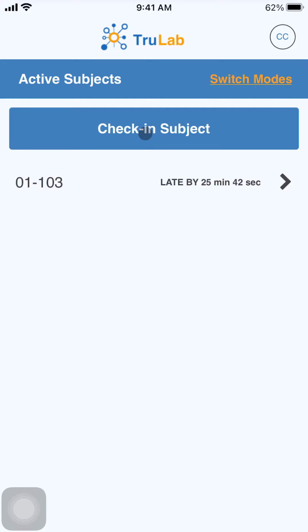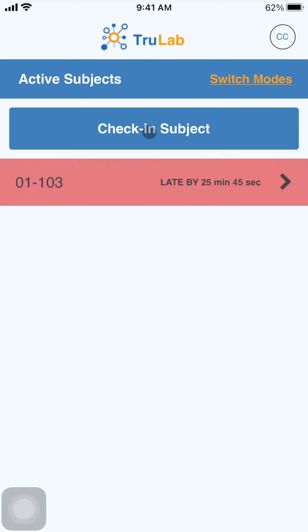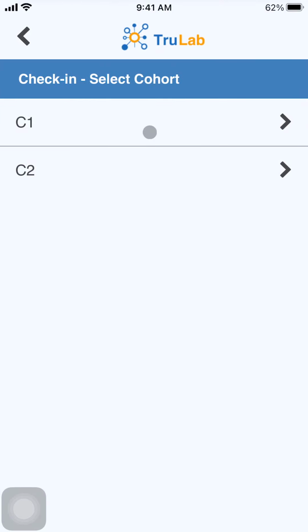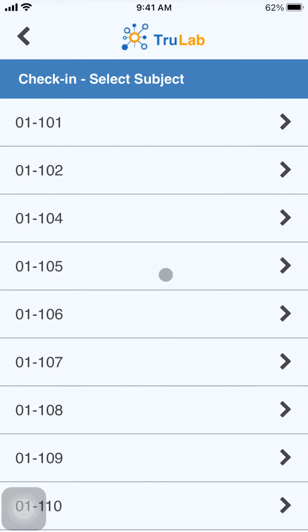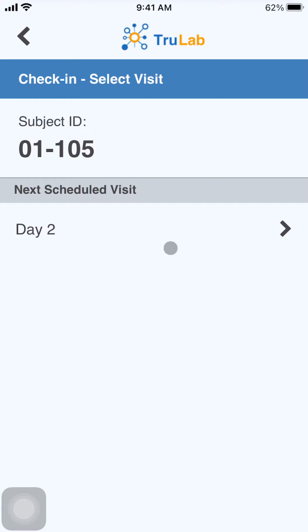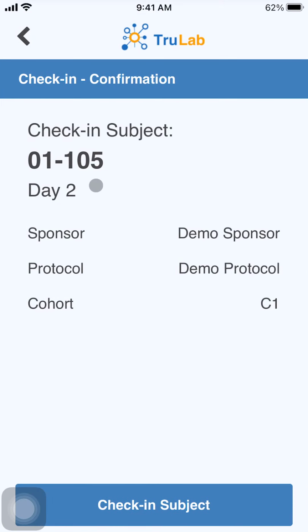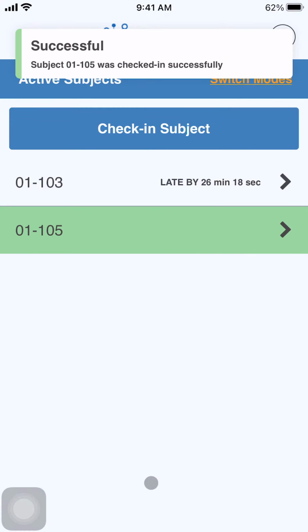Before we look at actually logging sample collections, we can go ahead and check in a new subject right here. So to check in a new subject that has just arrived for their visit, I'll click the Check in Subject button, and now I can select the cohort with which they're a part. I can select the subject number, and all of these will be preloaded into the TrueLab app based on the subjects that your site expects to screen and enroll. I can select 01-105, and we'll also preload their next scheduled visit, which in this case is day 2. And I can review this information to be correct and hit check-in subject.